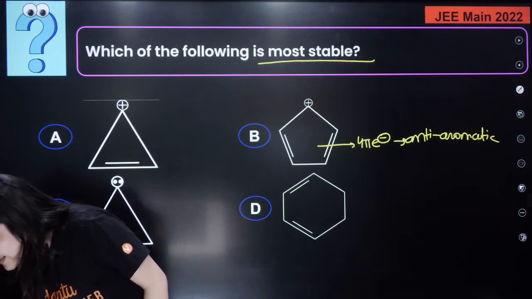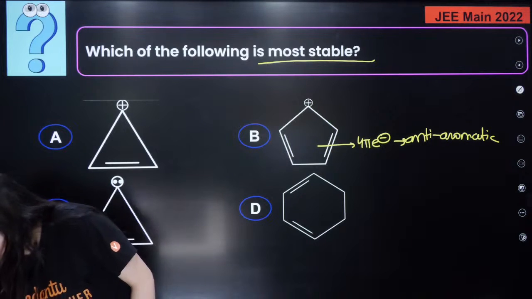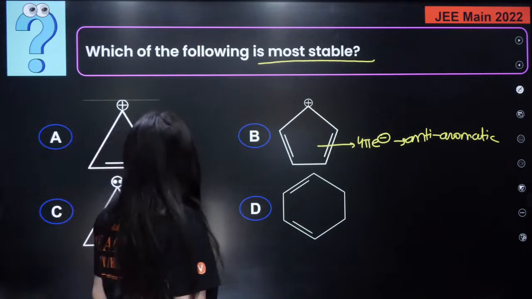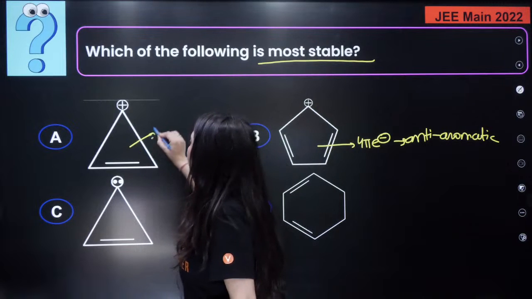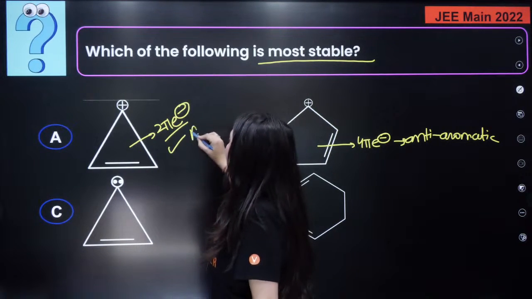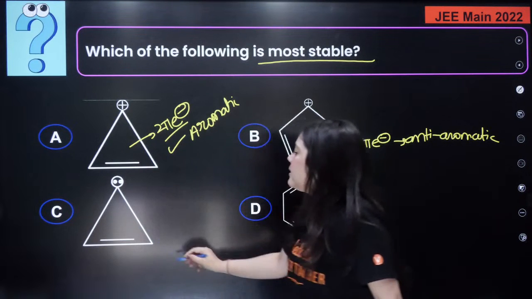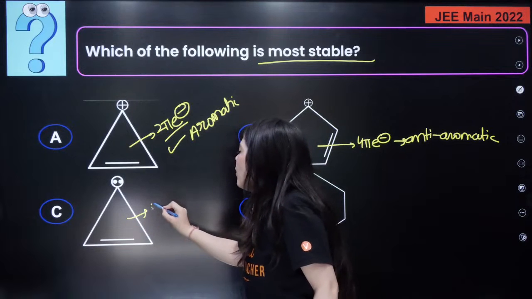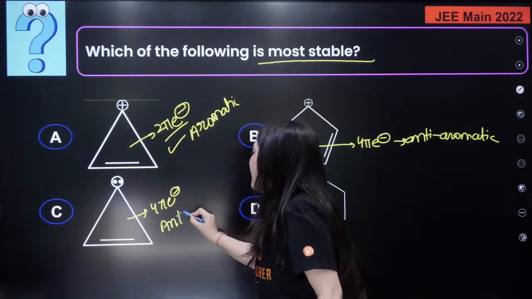Then I'm getting A. Who was the first person to answer A? Let me see. Was Shri Sailesh. Very good, Shri Sailesh. This is definitely an aromatic compound because this is a 2 pi electron system. This is also once again a 4 pi electron system, therefore this is once again anti-aromatic.